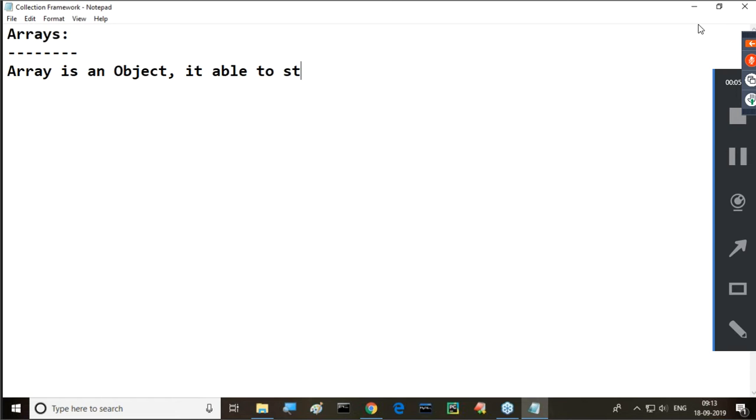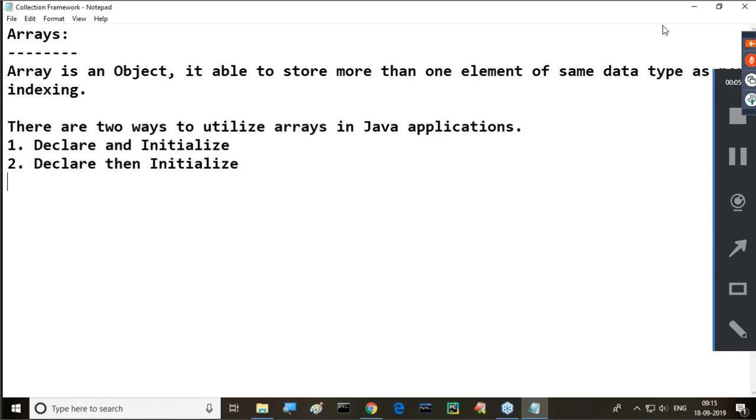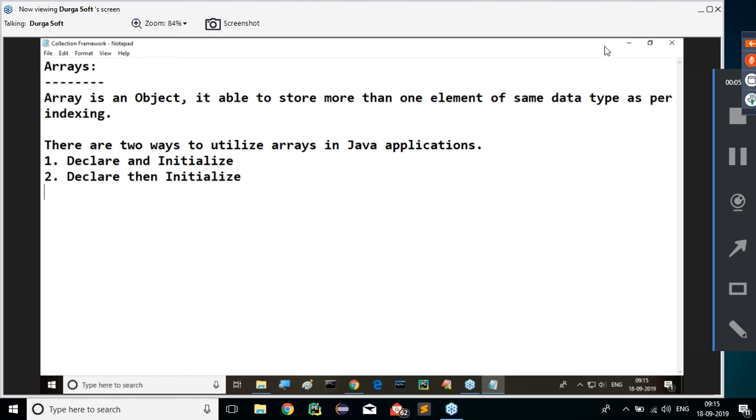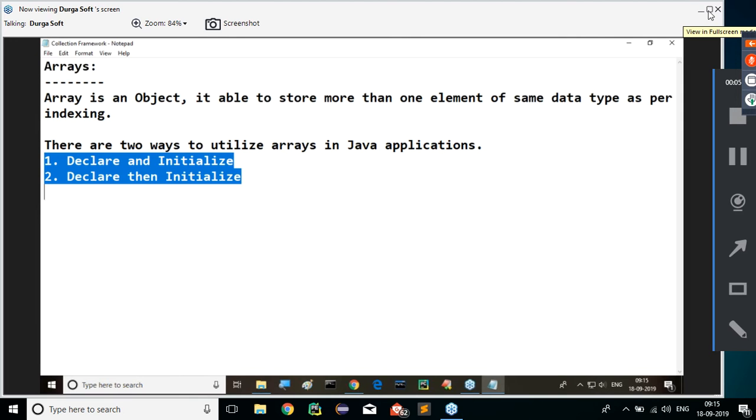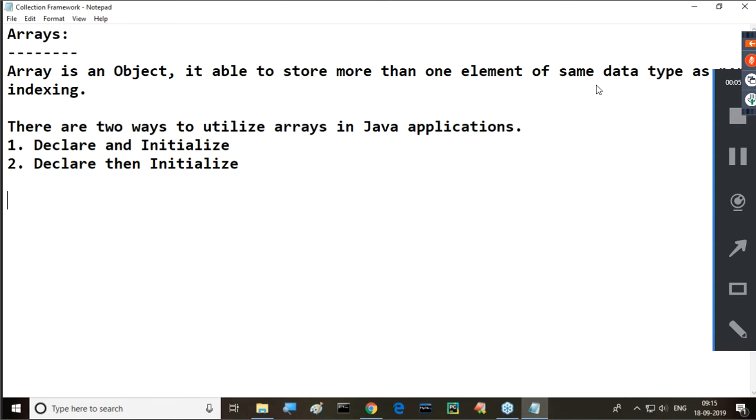First one is declare and initialize. Second one is declare, then initialize. What is the meaning of declare and initialize, and what is the meaning of declare, then initialize? Definitely some differences exist, and we have to understand the difference here. All of you understand this, no?